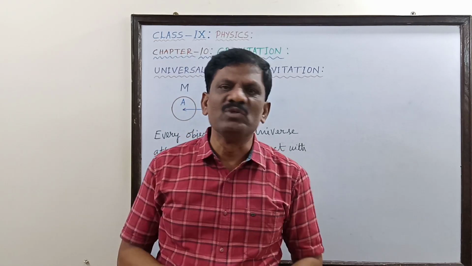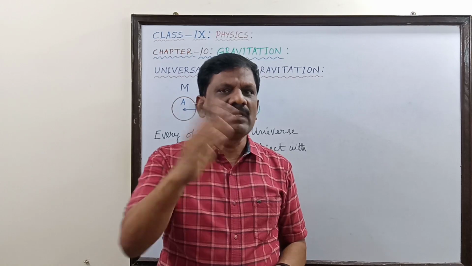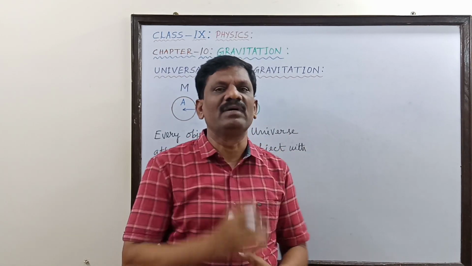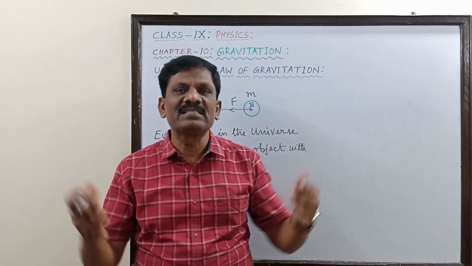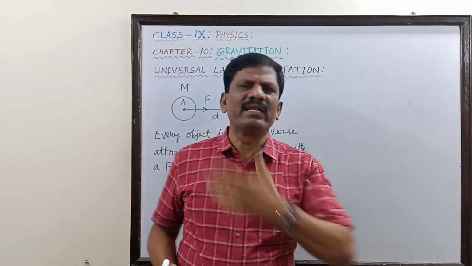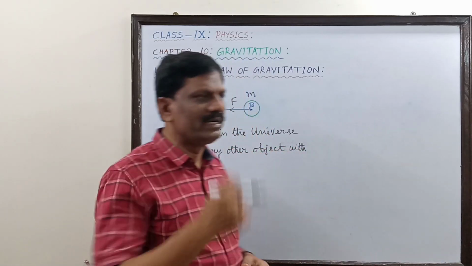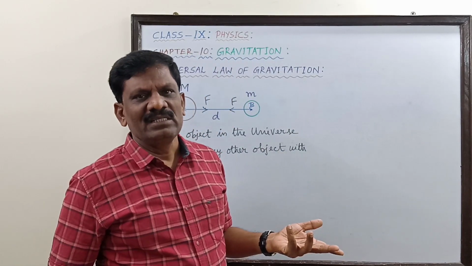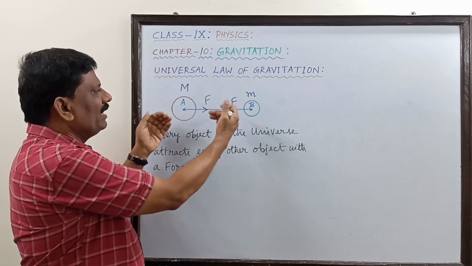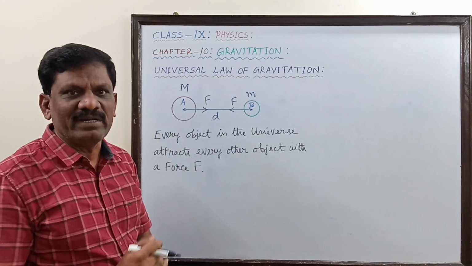Why is it called mutual force? Though the objects have different masses, one greater mass and one smaller mass, the force of attraction between them is always the same. B is not going to exert a smaller force and A is not going to exert a larger force. Understand? It is a mutual force. Therefore, A and B attract each other with the same force only.